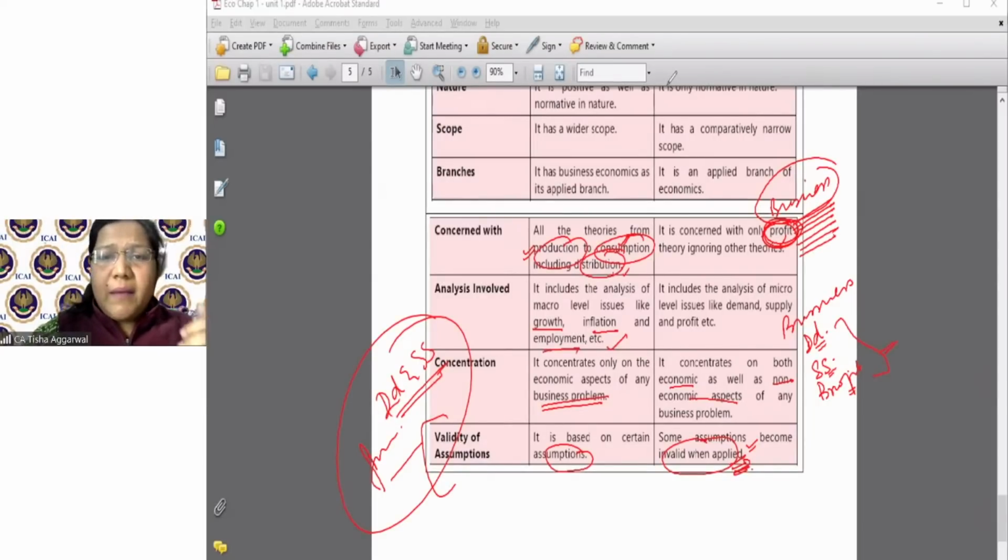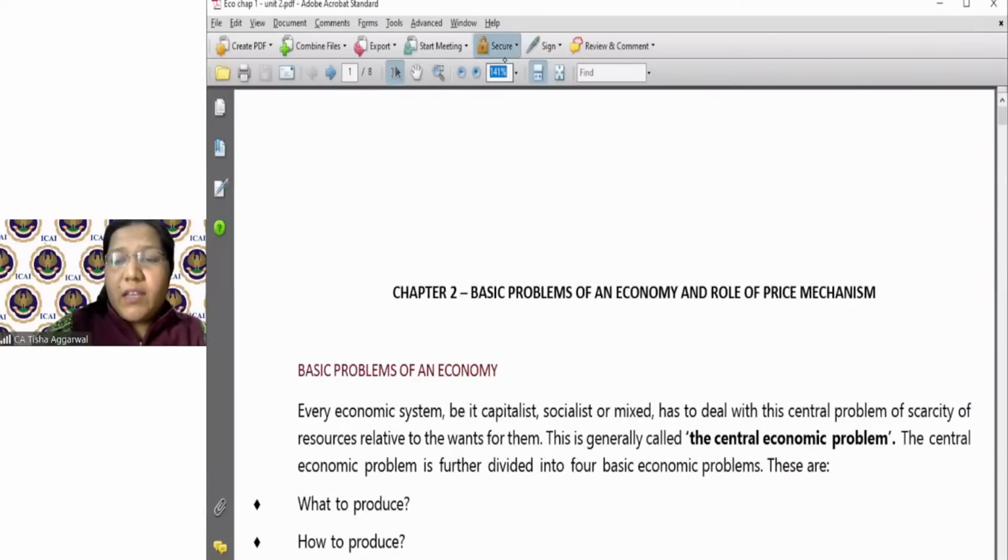Okay. अभी हम let's move further to the next topic, that is the basic problem of the economy.